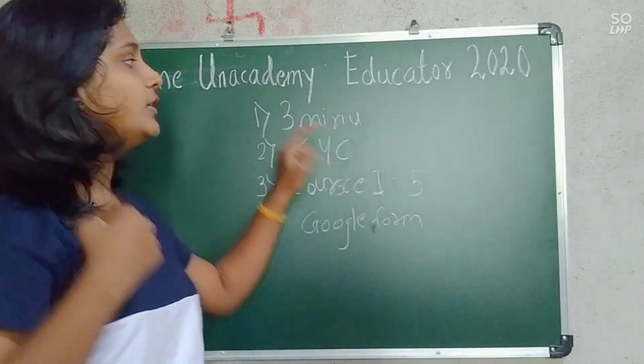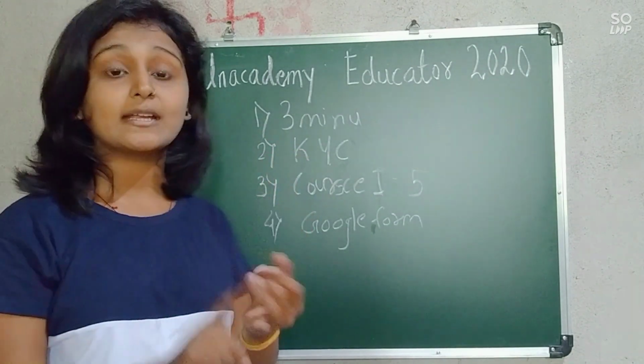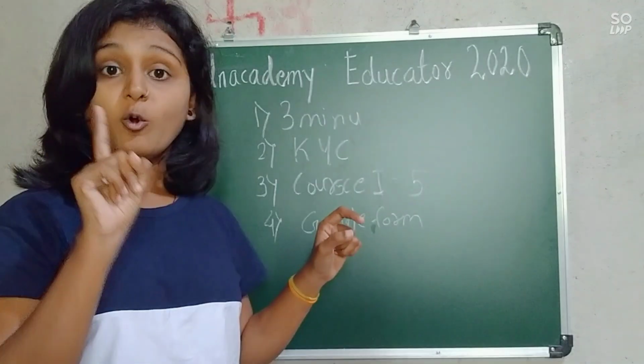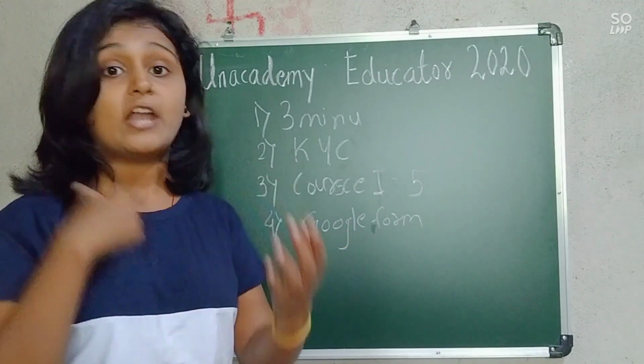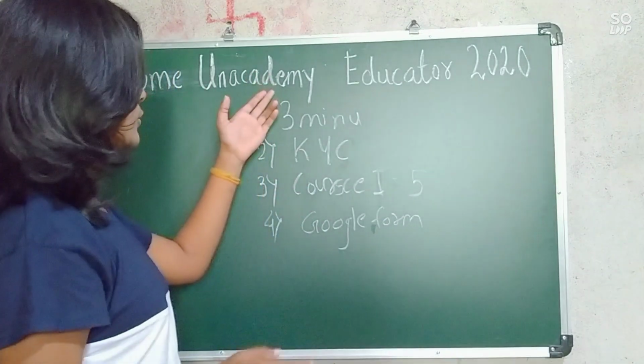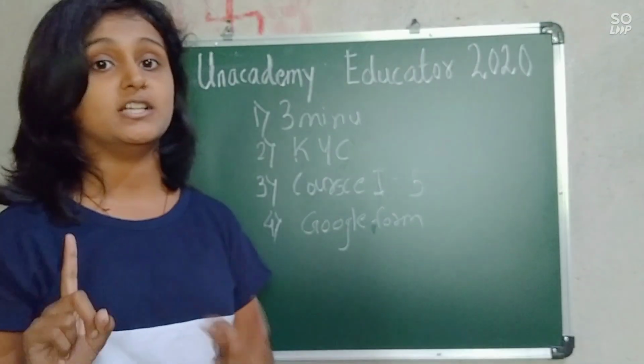Now why? Here at the second step we have KYC. There we have uploaded our PAN card and Aadhaar card. Okay, here we have uploaded, but we have only one chance. You cannot use another email ID to apply again for Unacademy educator. No, you will get only one chance.